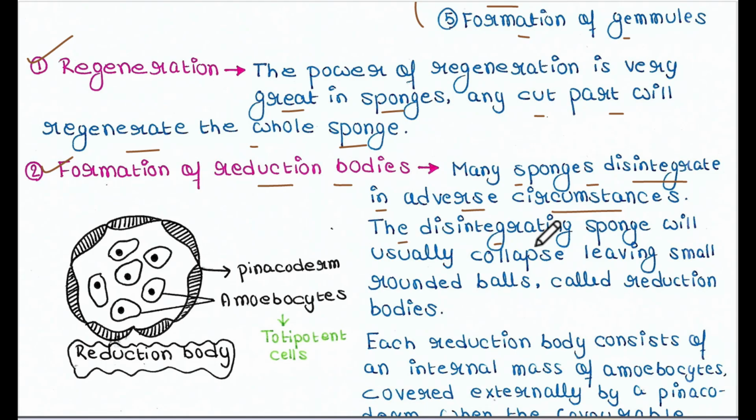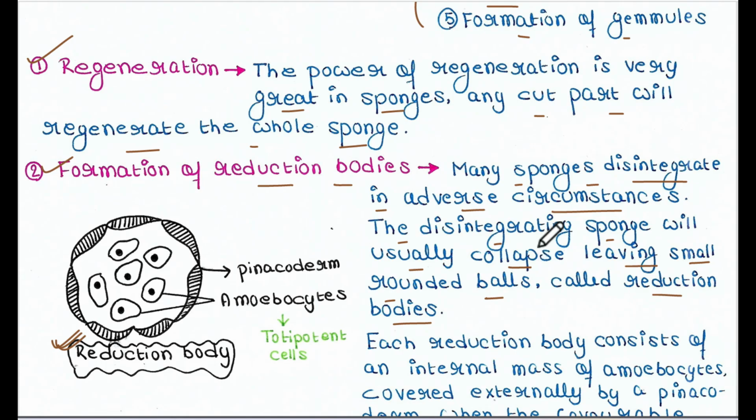The disintegrating sponge will usually collapse, leaving small rounded balls called reduction bodies. So after the disintegration, you will find a few such bodies, which are called reduction bodies.